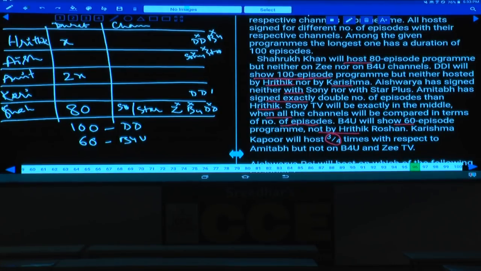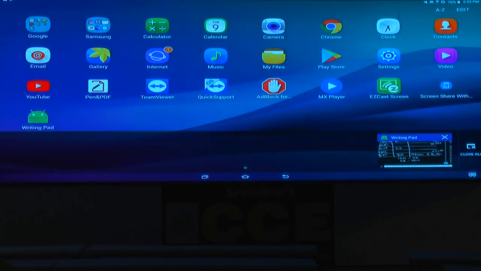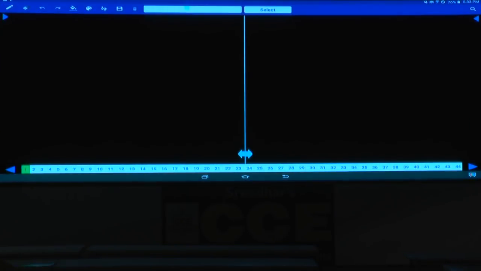Now sir, DD1 is what? Hrithik cannot be DD1, and Karishma cannot be DD1, isn't it? And Karishma Kapoor will host 3/4 of the time with respect to Amitabh. With respect to Amitabh, Karishma is 3/4, but not B4U, isn't it? Now Karishma is not B4U.